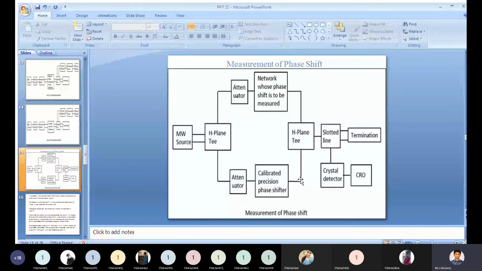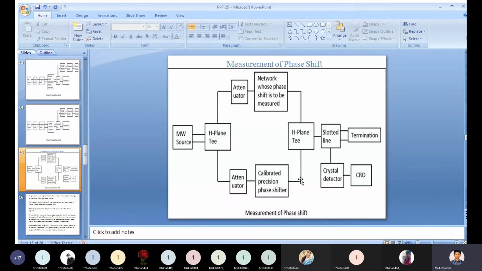Next, measurement of phase shift. In practical working conditions, there might occur a phase change in the signal from the actual signal.